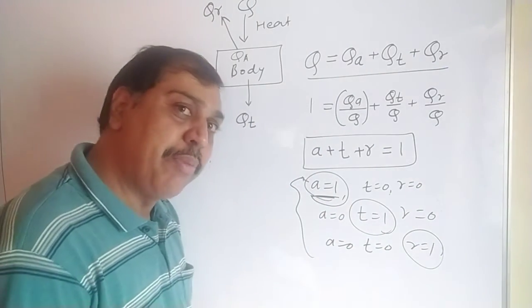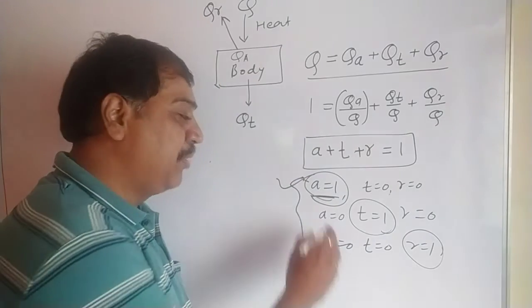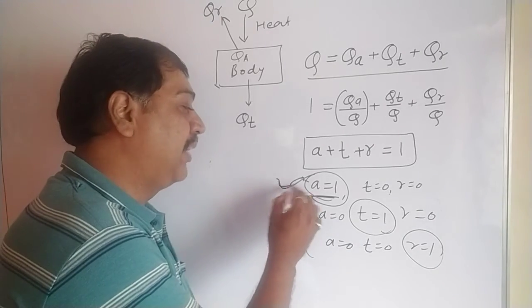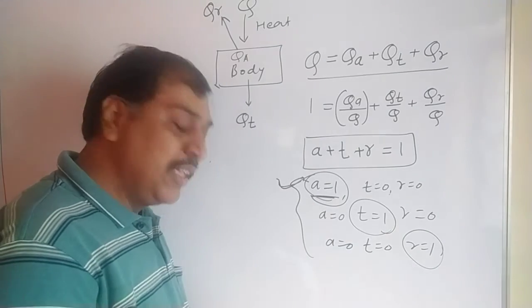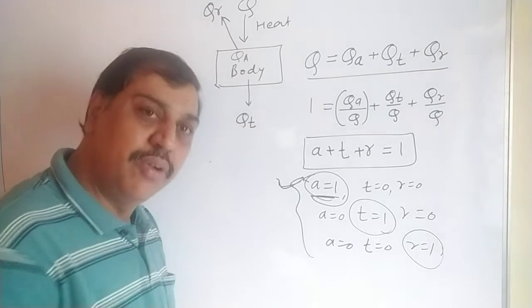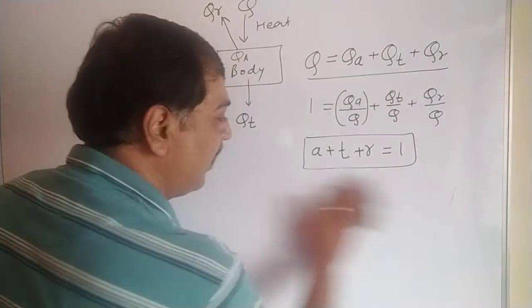So which type of student is best? If you understand everything, that is good. Transmission is not good, reflection is not good. It is better if you get everything I have taught you. Or if you get some percentage, say 80% absorbed, 20% transmitted, 20% reflected, it's good. These are the examples; I have correlated it with the different types of students.